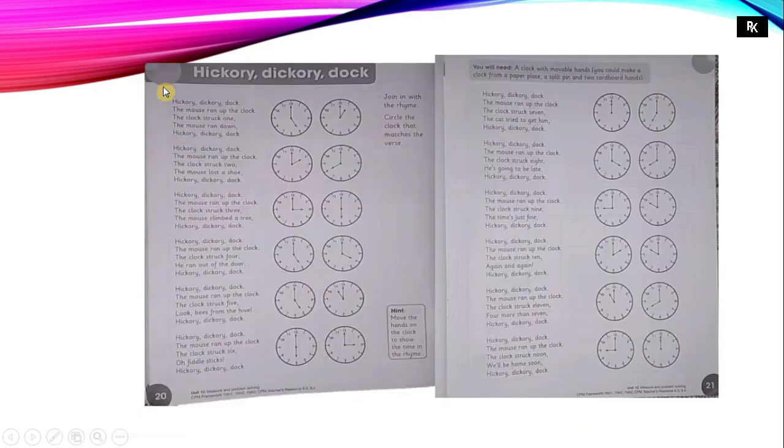This is your skill builder, pages 20 and 21. This is given to you as your homework. You have to find the correct clock. Here is the question: join in with the rhyme. Circle the clock that matches the words.